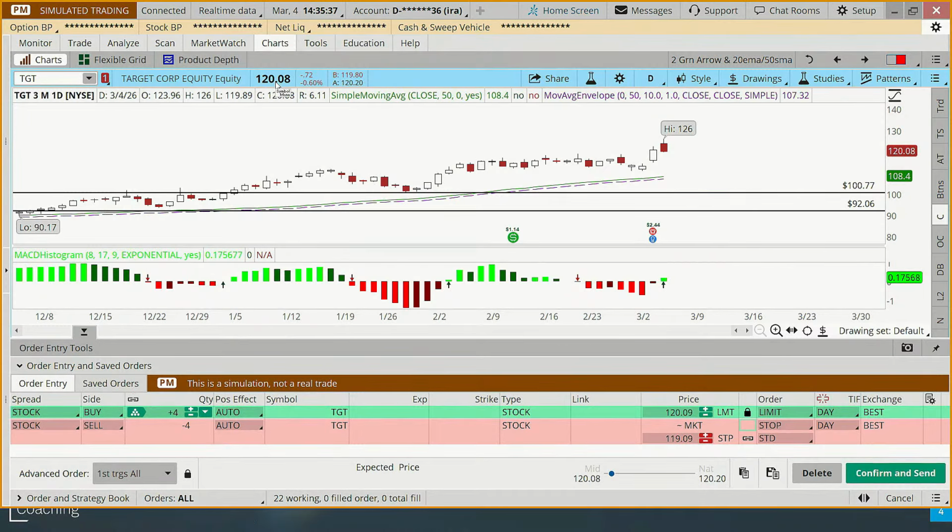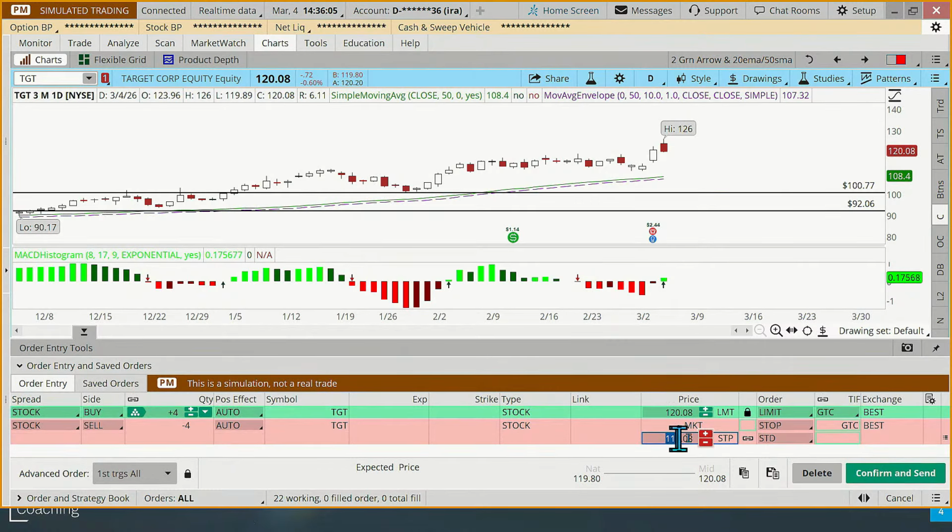The closing price was 120.08, so we're going to go in here 120.08. The market's closed now, so we'll make this good till canceled. I don't know if that order will fill tomorrow or the next day, but we'll make it good till canceled. You'll see that broken link there. I can lock those up as well. And the default stop order is going to be about $1 below whatever you put for the purchase, but our stop's going to be up there at 107.32.